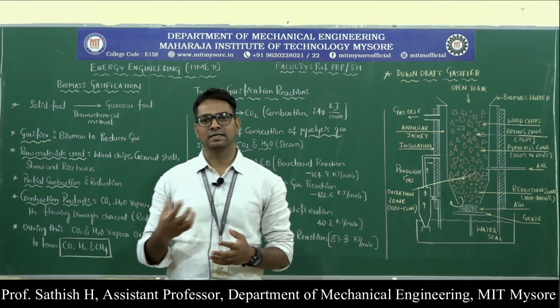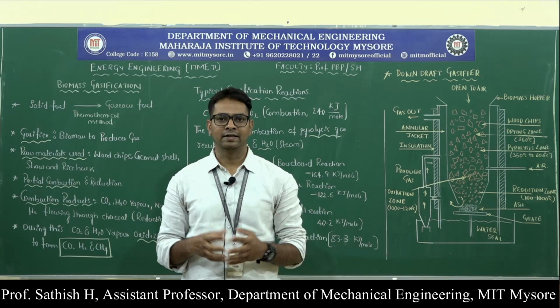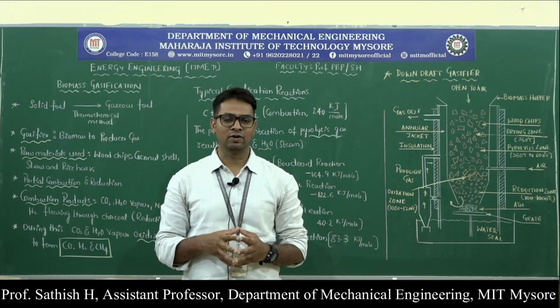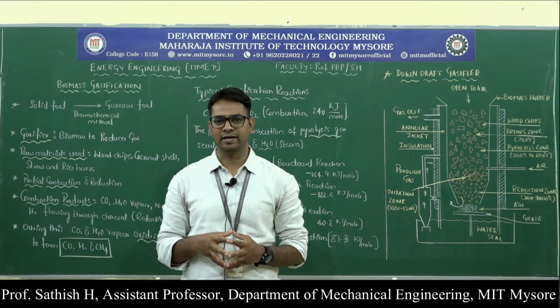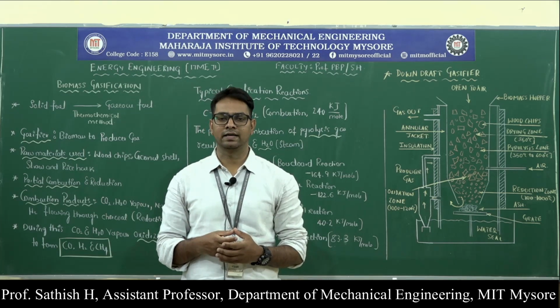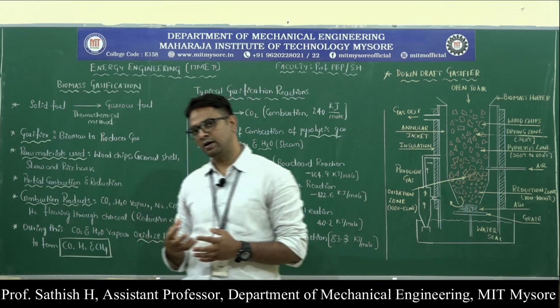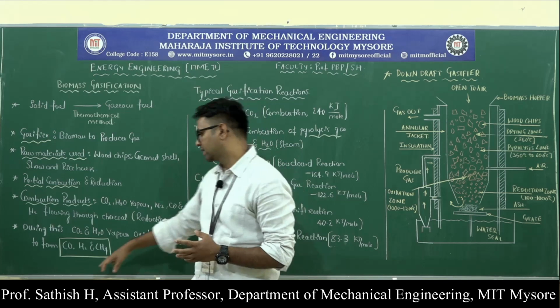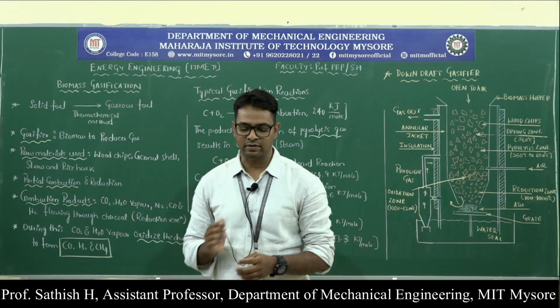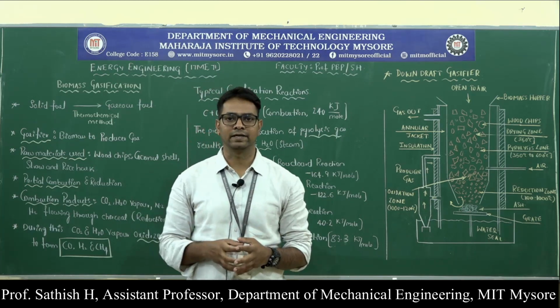We will discuss in detail what we mean by biomass gasification, and the various reactions involved: combustion reactions, reduction reactions, and the typical reactions in this gasification process. The products of gasification are carbon monoxide, hydrogen and methane, which contain energy that can be used for various applications.